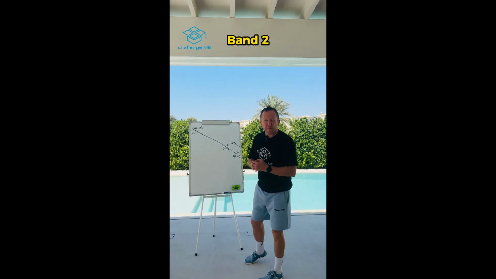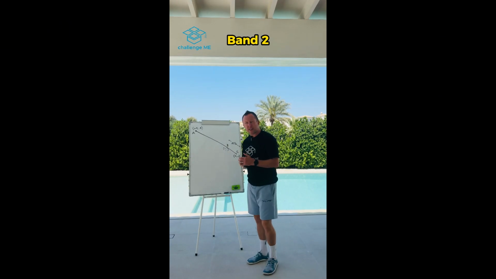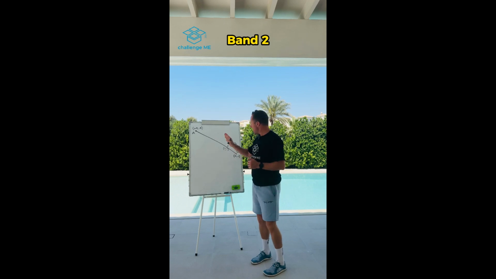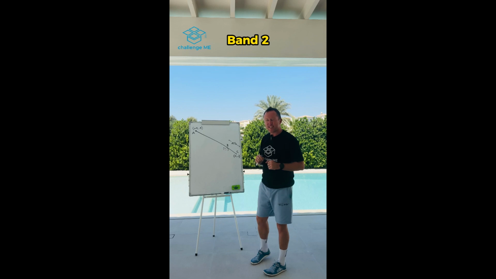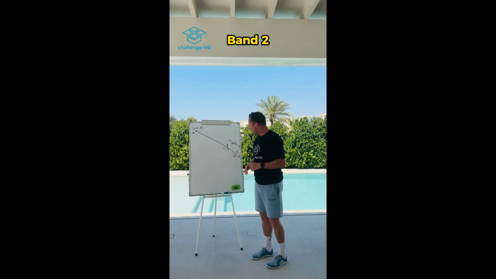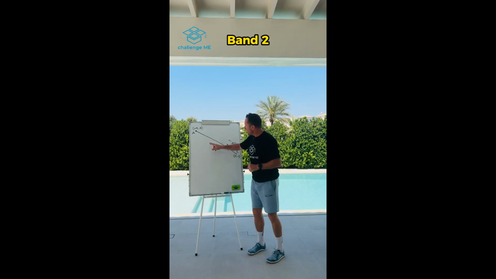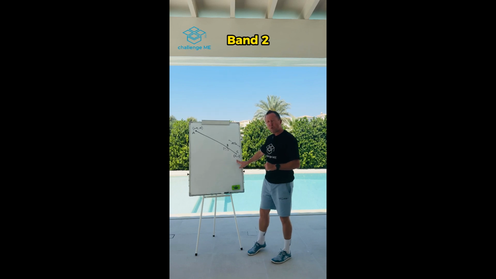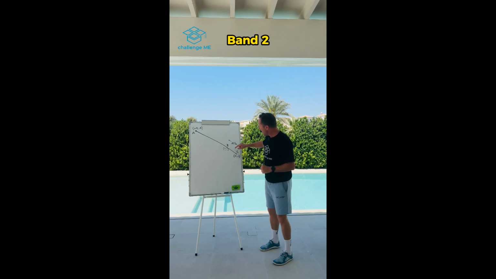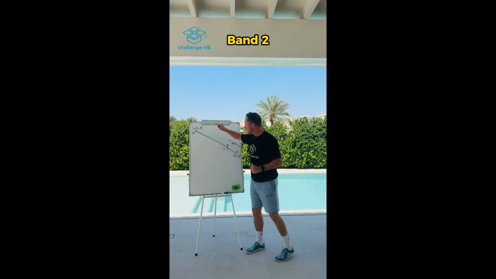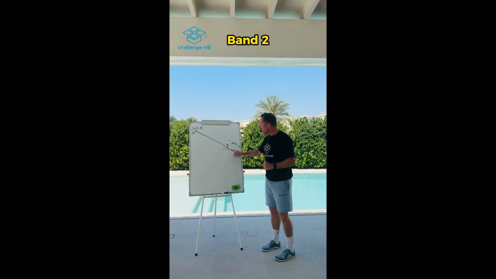Another question from our semi-final band 2. This one here. A straight line ABC. Apologies if it's not the straightest. My freehand drawing isn't the best. But we have our straight line here. Now, you'll notice we have the coordinates for A, we have the coordinates for C, but we don't know the coordinates for B. Now in the question it said the length of BC is 20% of the length of AC. Can you find the Y coordinate?